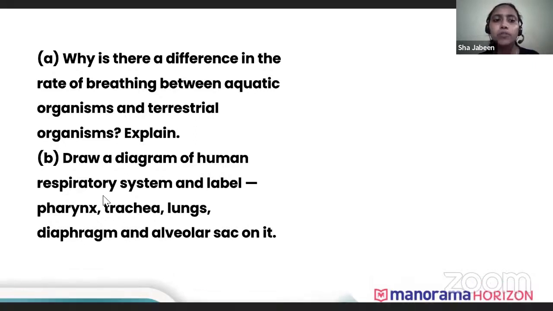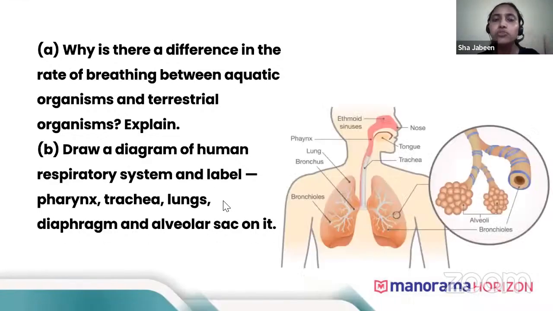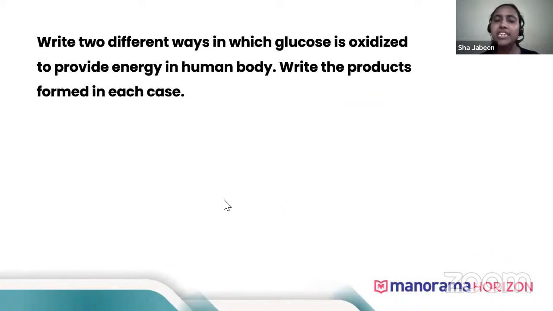Now draw a diagram of the human respiratory system and label the pharynx, trachea, lungs, diaphragm, everything you need to label. Again, I told you in the first diagrammatic question itself that you need to revise the diagrams. Revise how to label the parts, because any of the diagrams can be asked. If this year they have asked the respiratory system, obviously next year they'll ask the digestive system. So diagrams will be asked.